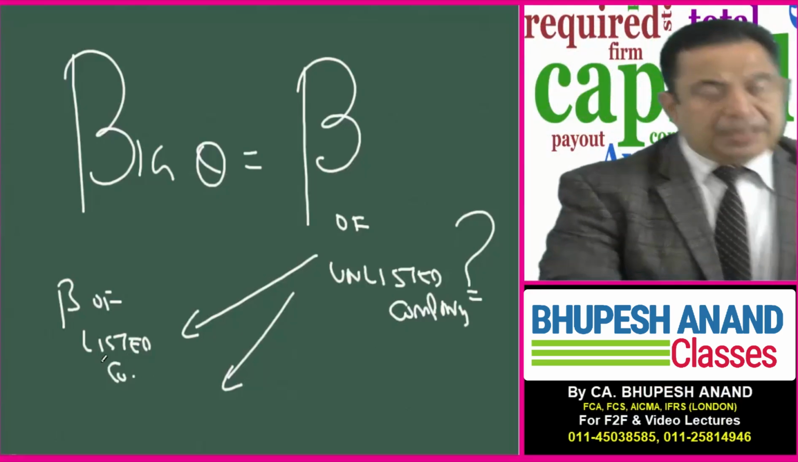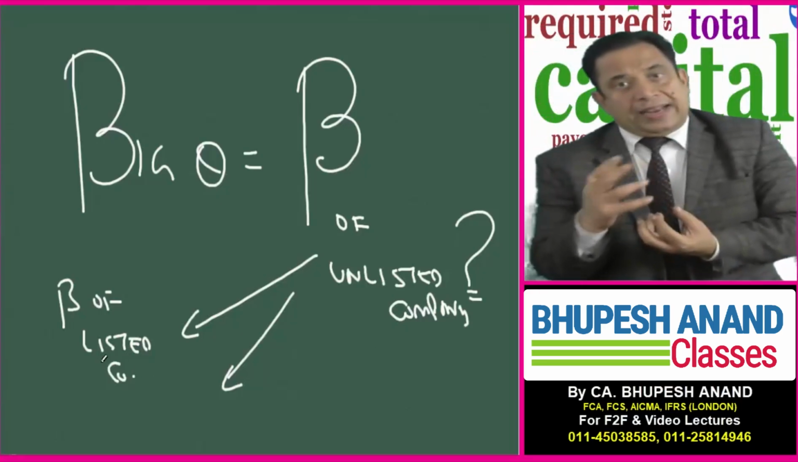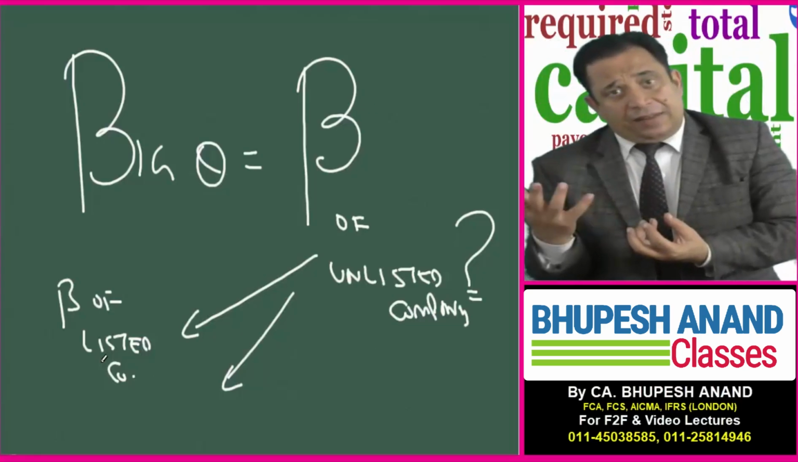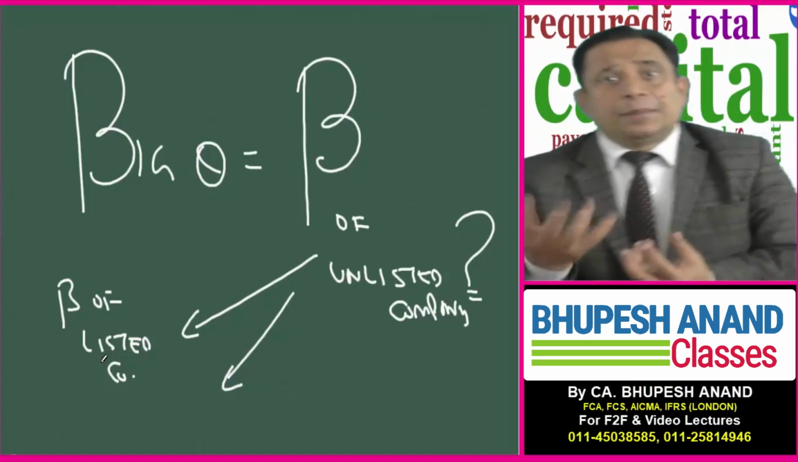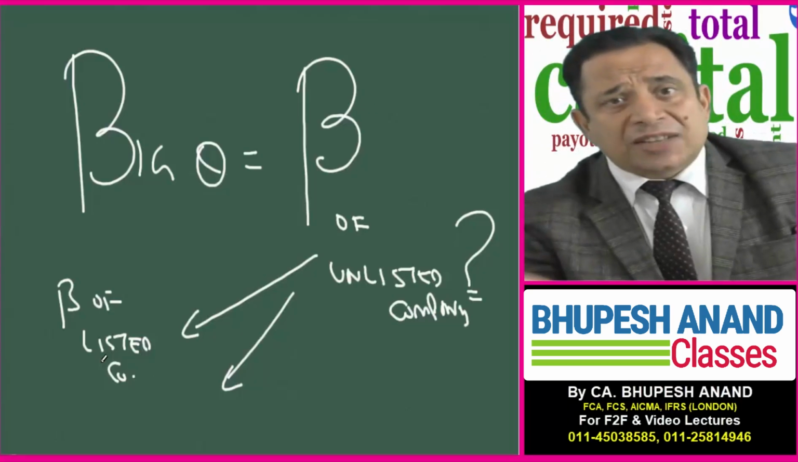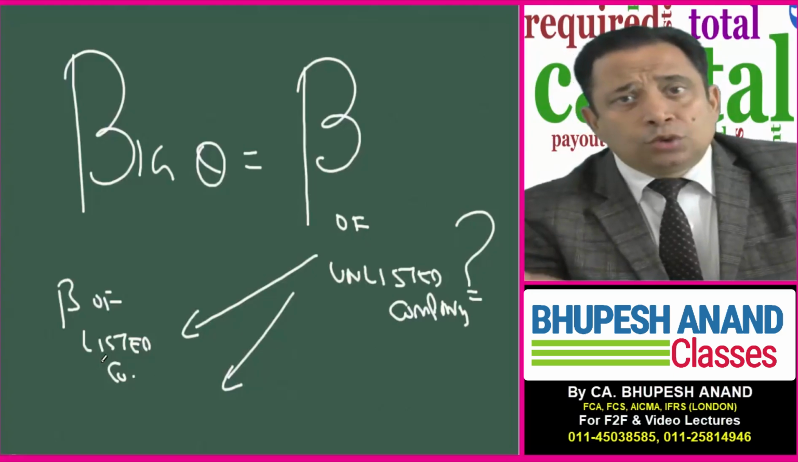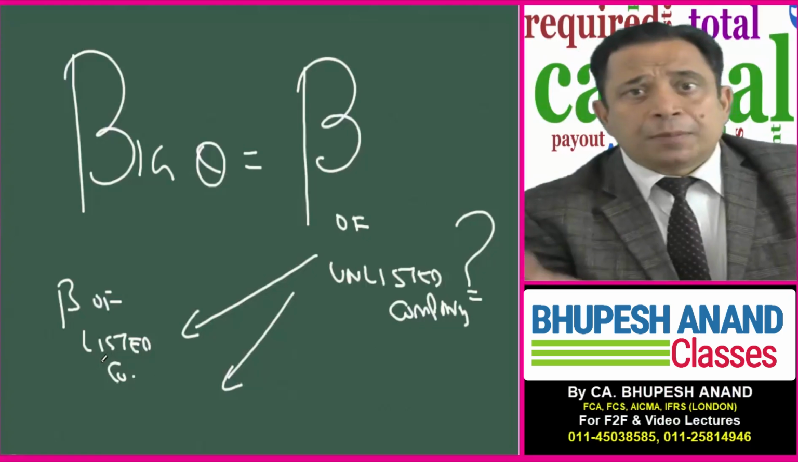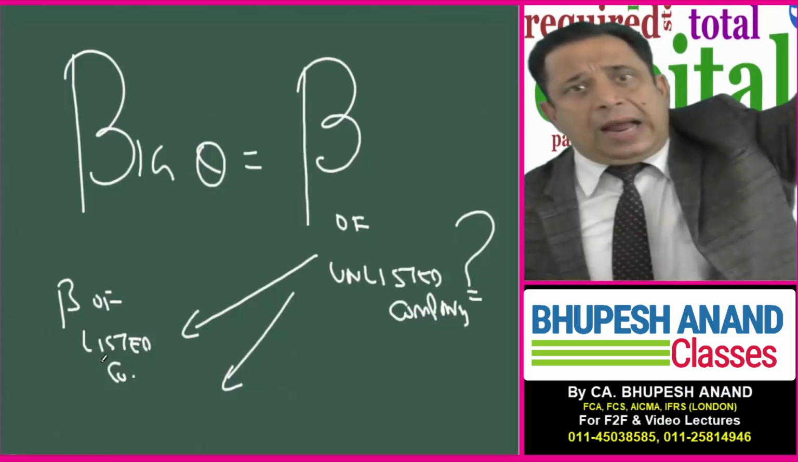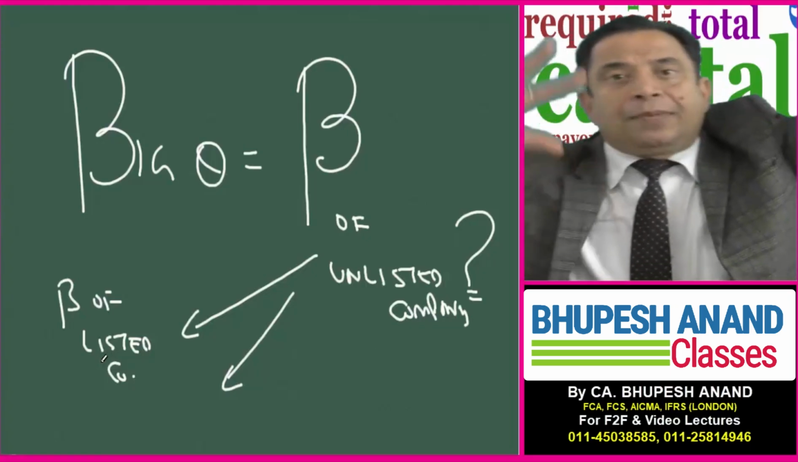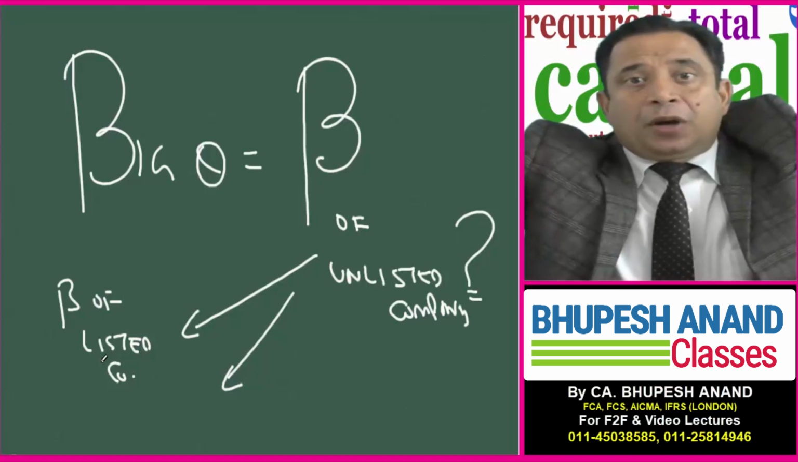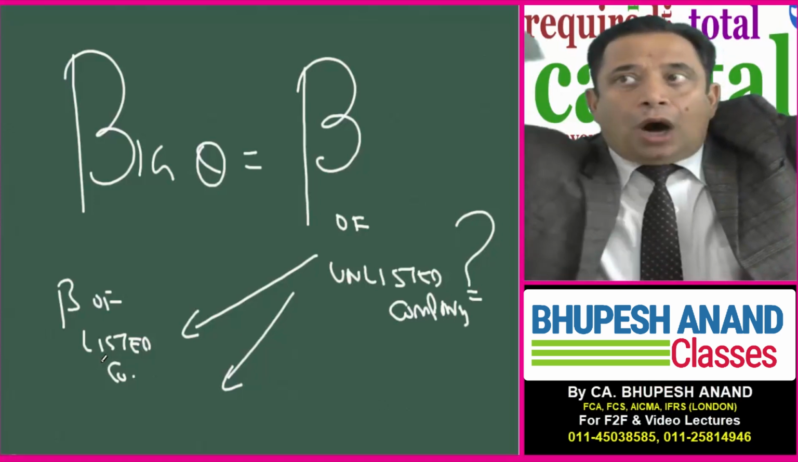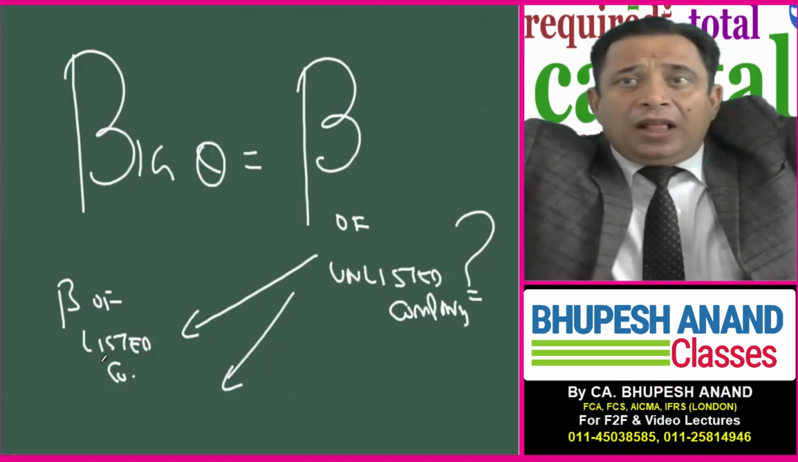Beta of a listed company, I am aware of that; it is easily available to me. The beta of Apollo Tyres, Ranbaxy, Hindustan Lever, Infosys, Lakshmi Cement, Ambuja Cement, Dabur, I am aware of those. But suppose I am not aware of the beta of Patanjali, because Patanjali is an unlisted company. So how do I calculate the value of this beta of Patanjali?